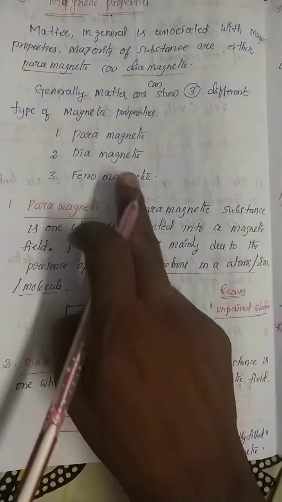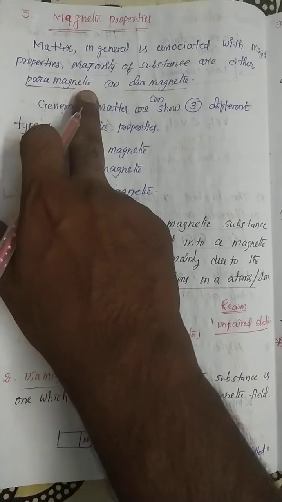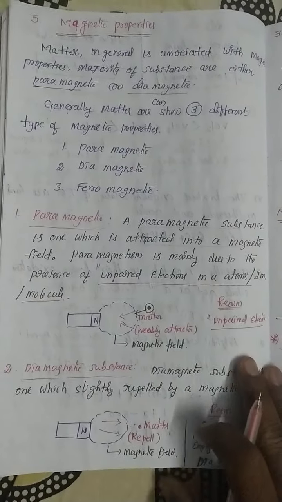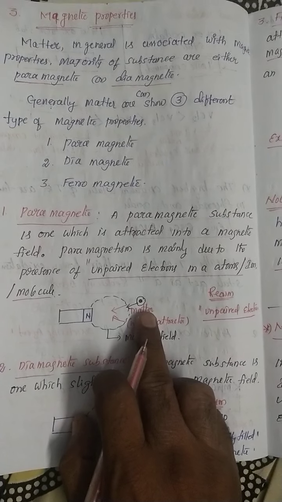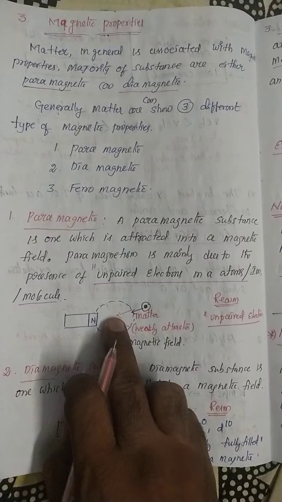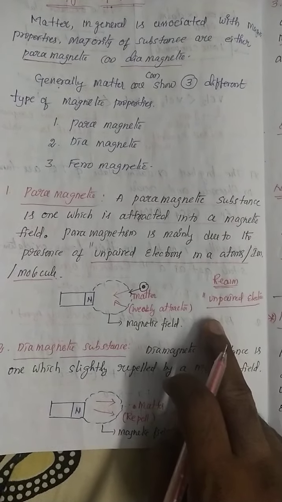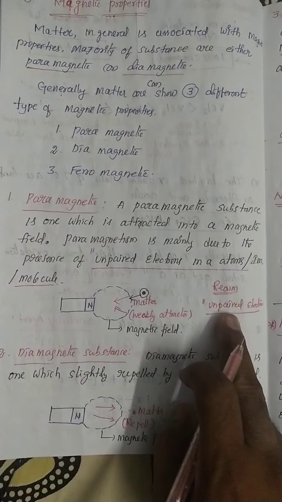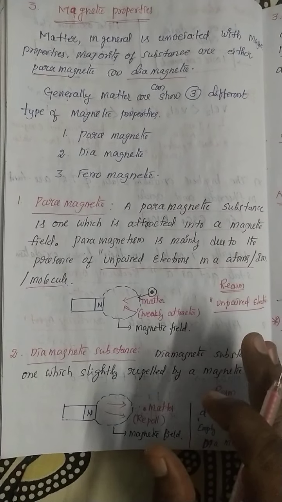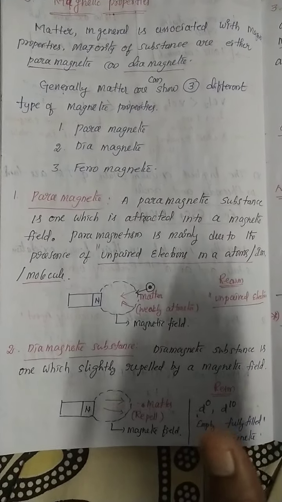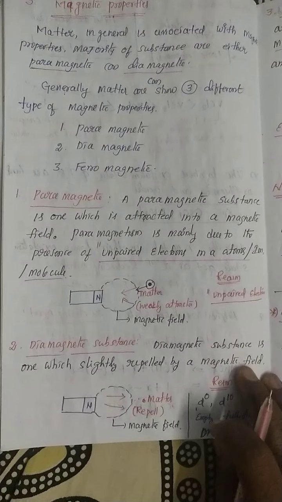Already I told you, d block elements generally show paramagnetic or diamagnetic behavior. Paramagnetic means the substance is weakly attracted towards the magnetic field. What is the reason? They have unpaired electrons in the orbital. If unpaired electrons are present in the d orbital, that substance is weakly attracted towards the magnetic field.